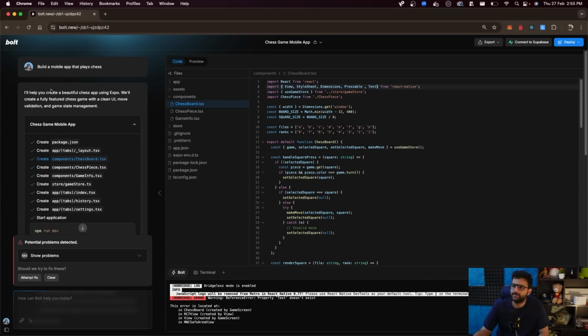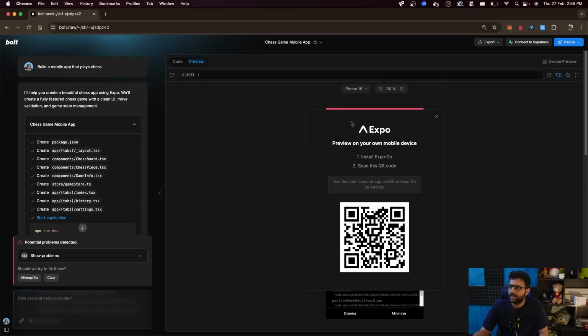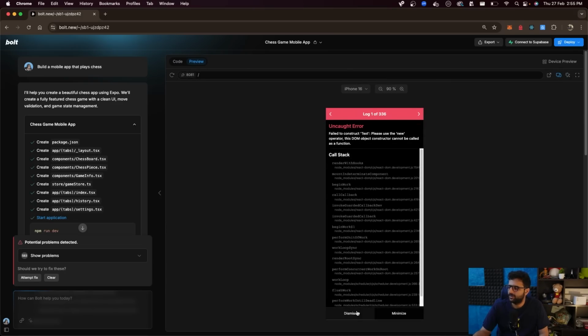We're trying to build a website like this, where this is the prompt that I gave. Build a mobile application that plays chess. This is the code that the AI spit out. I can look at the code directly in my browser. I can edit it if I want. And I can preview the application here.